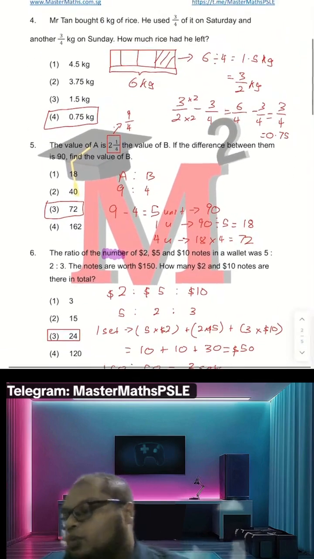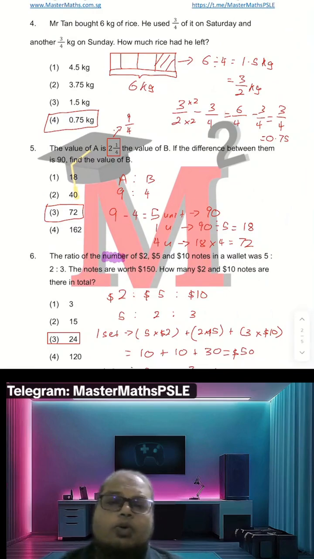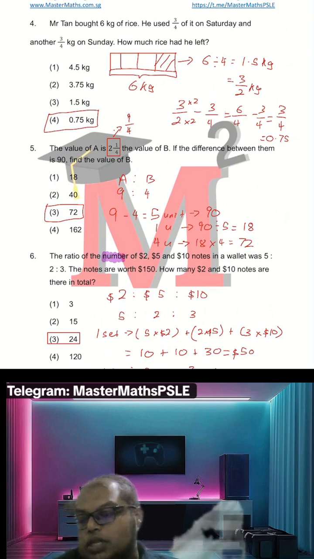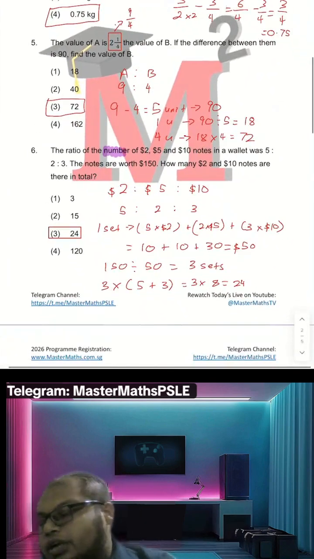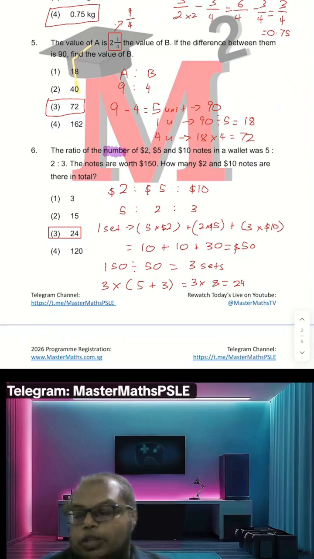Alright, now the next one. Some of you, what do I do if I got $120? I think maybe you went to calculate the value instead.